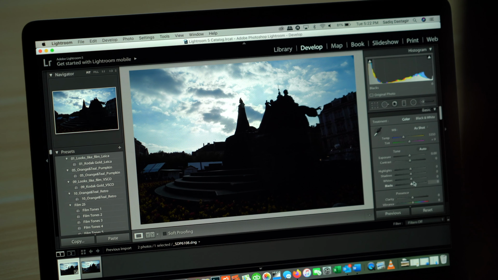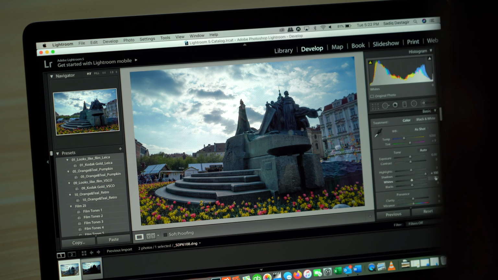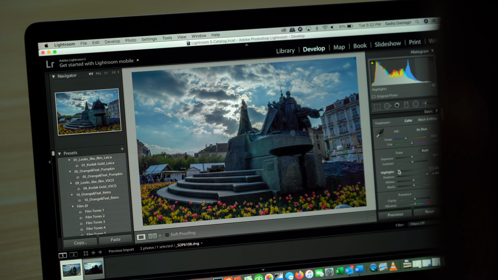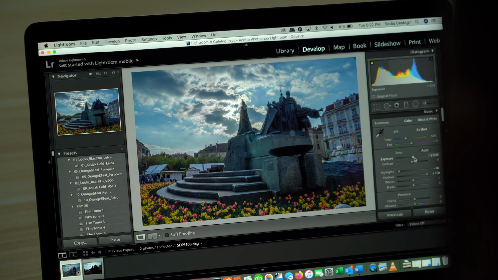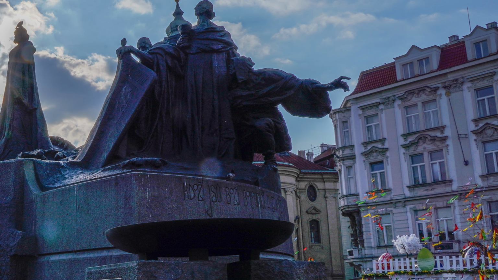RAW holds a lot of dynamic range in the image. That means it will hold the information from the lightest part of the image to the darkest part of the image. So when you edit it, there is going to be lossless image editing, and the JPEG definitely does not hold that kind of dynamic range. So if you try to overdo it or work too much on the lightest part and the darkest part, it will end up looking deteriorated.